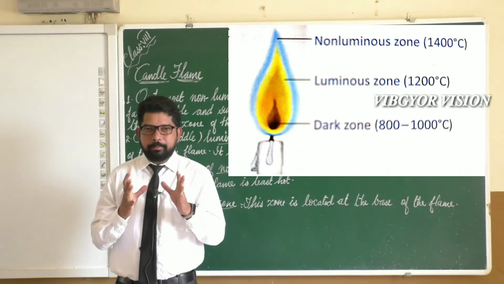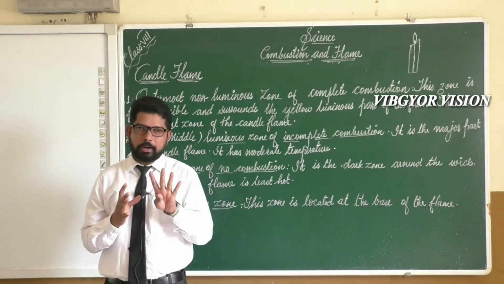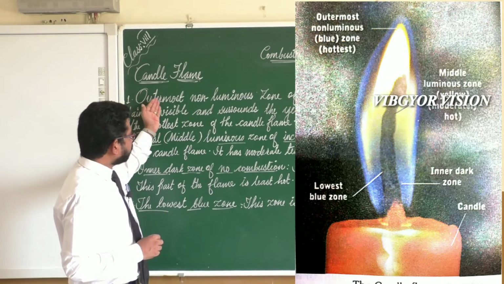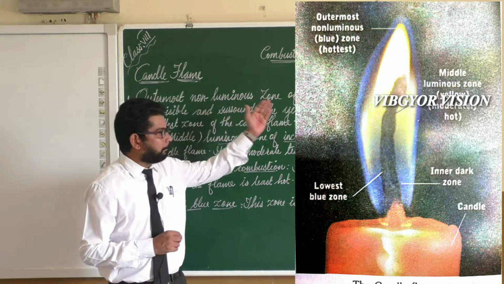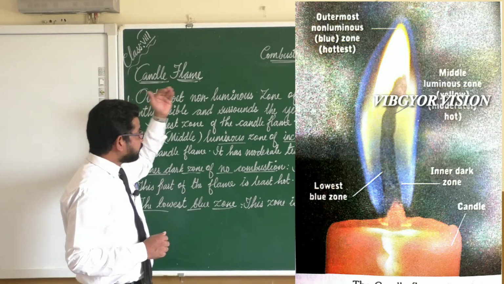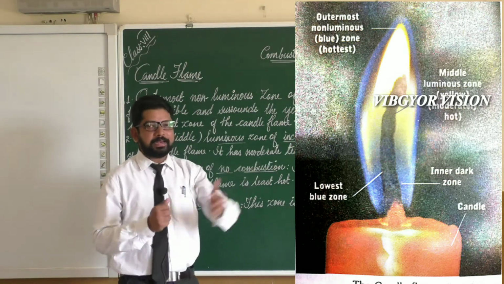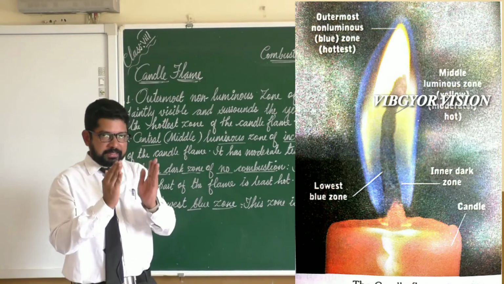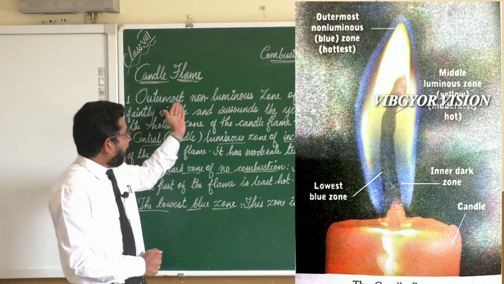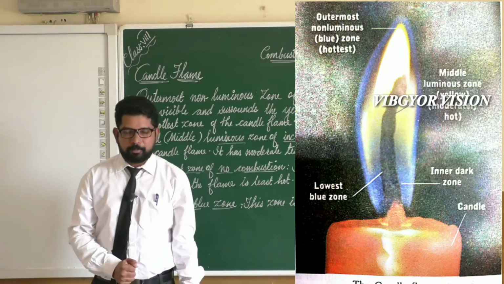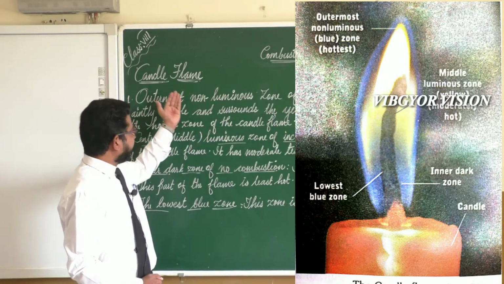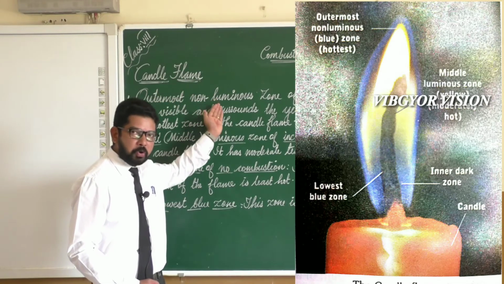A candle flame mainly contains 4 regions or 4 zones. What is the first one? The first one is the outermost non-luminous zone of complete combustion. Every detail is given in that name. If there is a candle flame, the outermost zone of that candle flame is known as the outermost non-luminous zone. All the details of this zone are given: it is outermost and it is non-luminous.